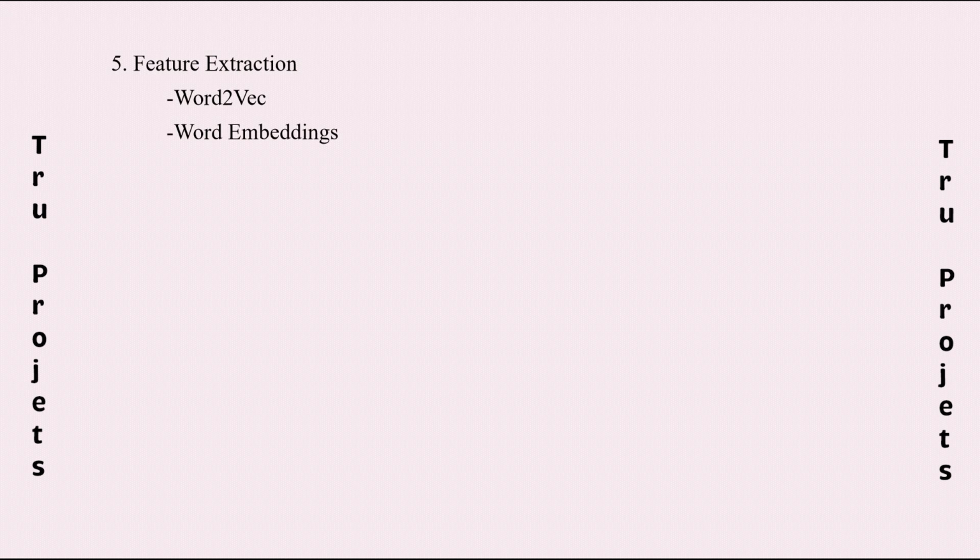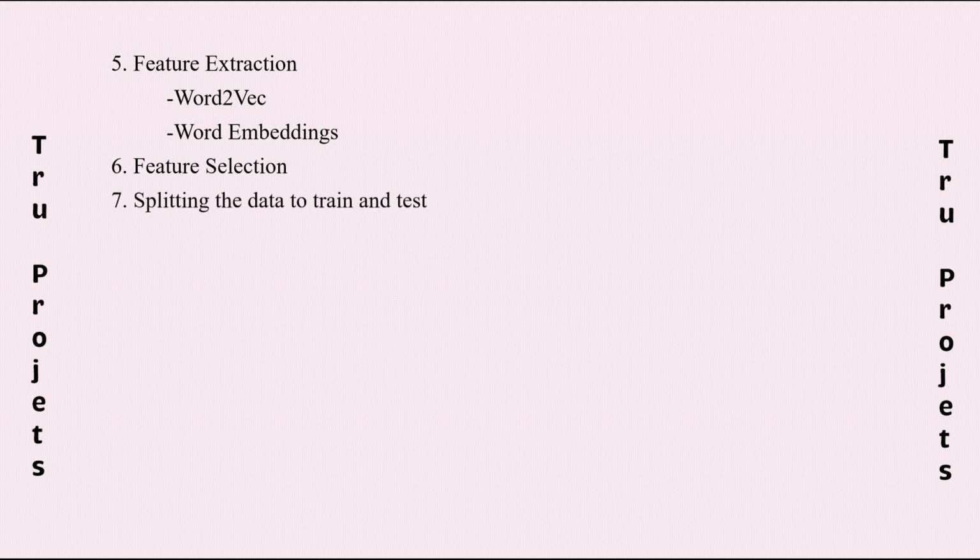Word embeddings. Similar to word to vector, word embeddings represent words as dense vectors, often learned from large text corpora, to capture relationships between words based on their context. Feature selection involves choosing or extracting the most relevant features from the data. This step involves techniques like selecting the most important words or word embeddings based on their significance in predicting sentiment.